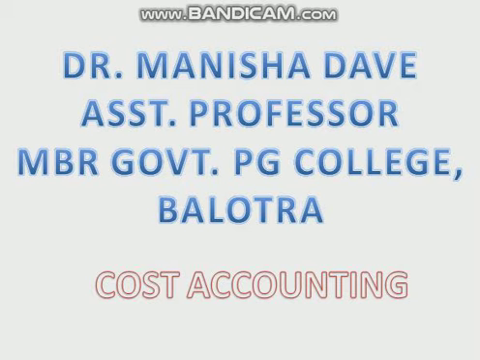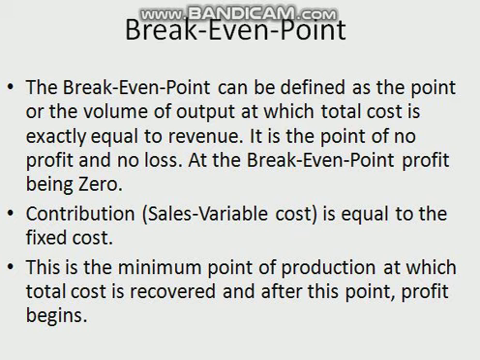It is the point or the volume of output at which total cost is exactly equal to revenue. It is the point of no profit and no loss. At the break-even point, profit being zero, contribution, which is sales minus variable cost, is equal to the fixed cost. This is the minimum point of production at which total cost is recovered, and after this point the profit begins.